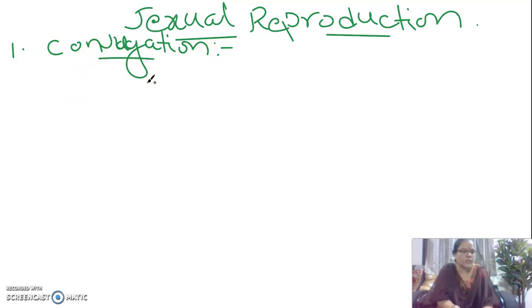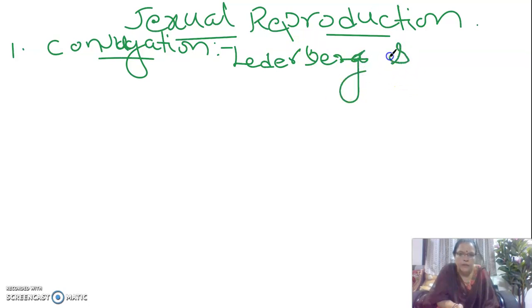And this conjugation, the method of conjugation was discovered by two important biologists, that is Lederberg and Totem. These are the scientists in the year 1946.